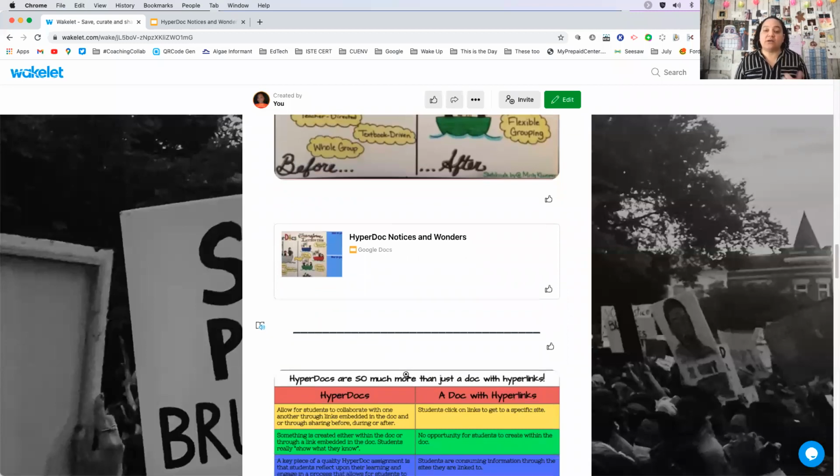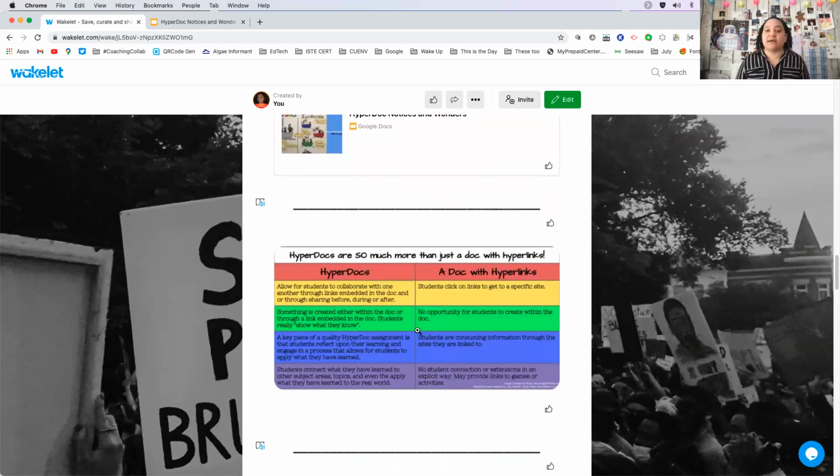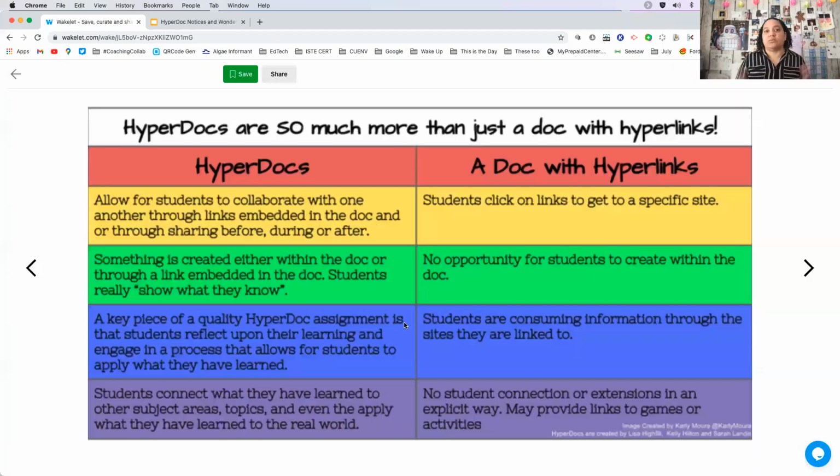So we've looked at your exposure. We've looked at some ideas, a visual, right, about what potentially HyperDocs can do for our students as well as for ourselves. And so now we're gonna move to the space of looking at what HyperDocs are and what they're not, right? So again, you can actually click on this image. It will bring it bigger for you so that way you can access it. So go ahead and take a look at this chart.